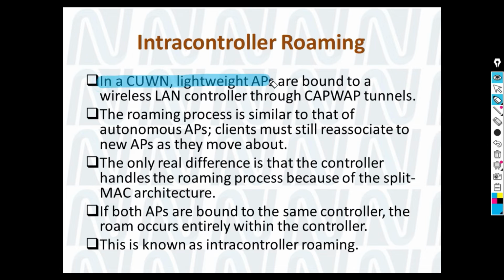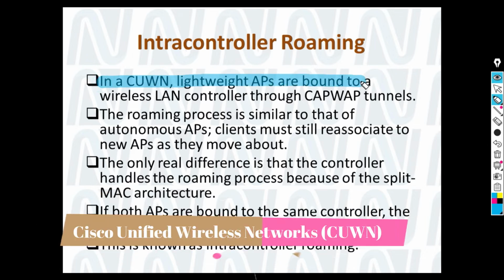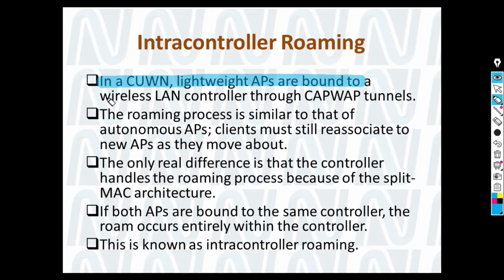In a CUWN, this is where your WLC comes into the picture. APs are bound to a wireless LAN controller through the CAPWAP tunnel. You know that the CAPWAP tunnel is the tunnel between the AP and the WLC that makes a secure connection, and any data traffic will flow through there.